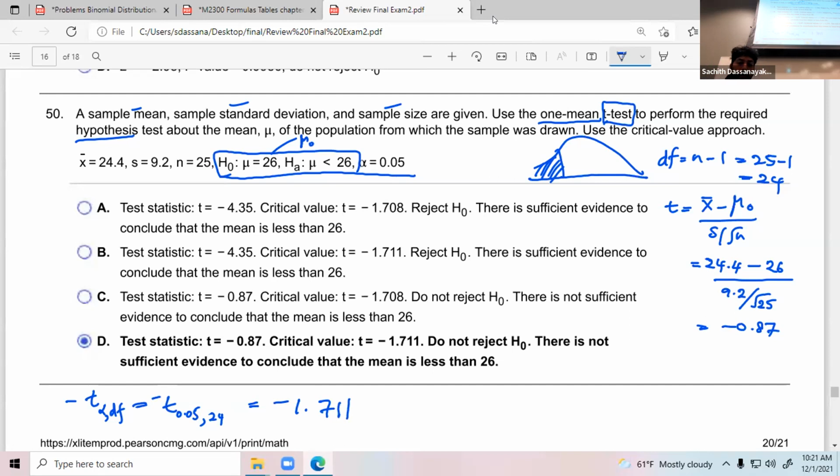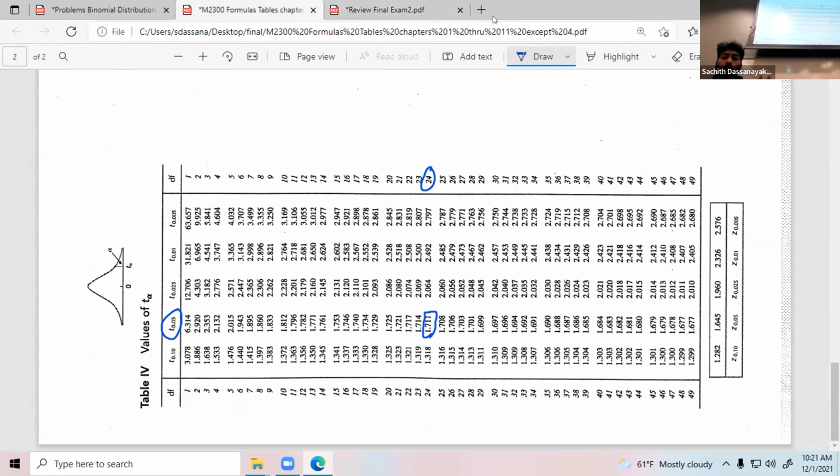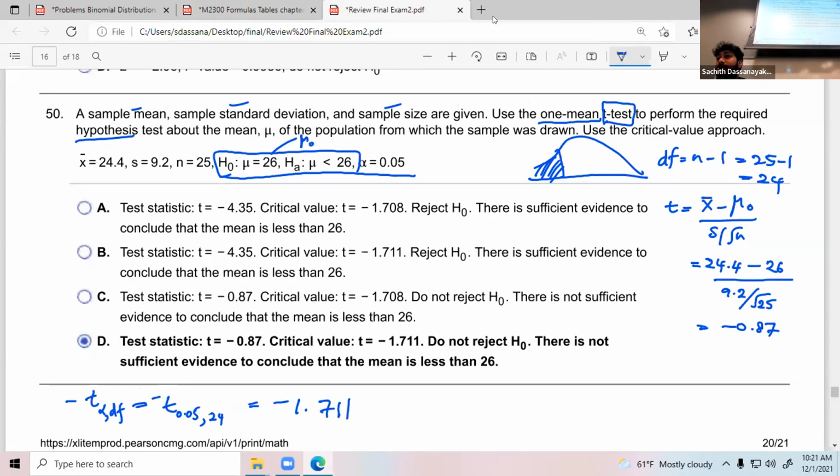So this negative, don't think that it came from nowhere. It came because we have a left tail test. I told you in the t table there are no negative values. All values are positive, and you have to decide whether it is negative or positive. Now you have to check.